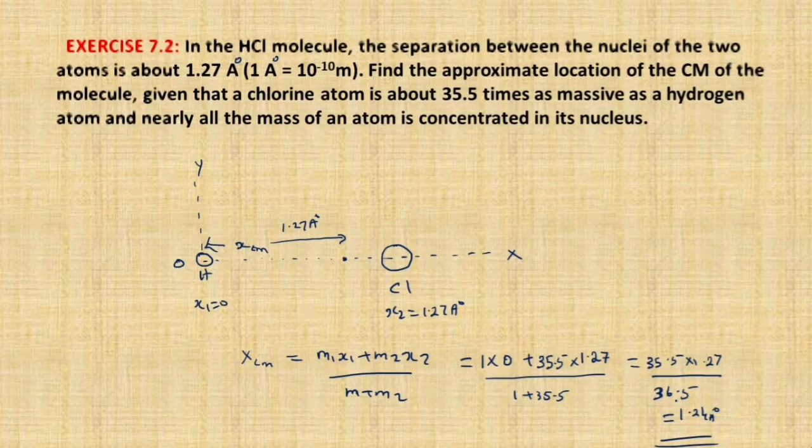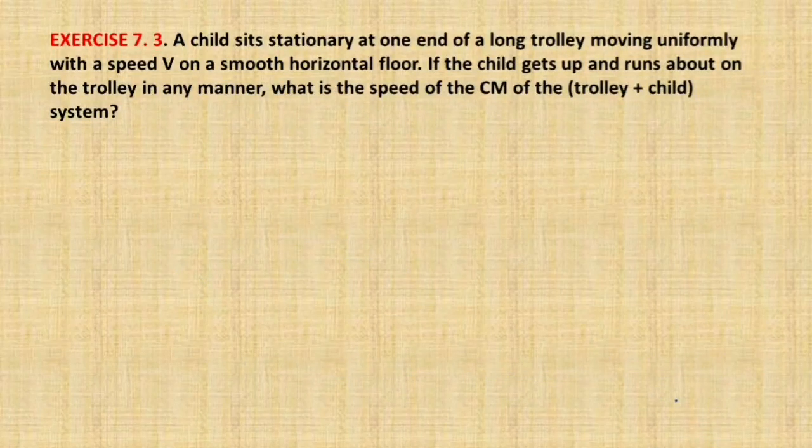Now let's discuss question number 3. A child sits stationary at one end of a long trolley moving uniformly with speed v on a smooth horizontal floor. If the child gets up and runs about the trolley in any manner, what does the speed of the center of mass become?